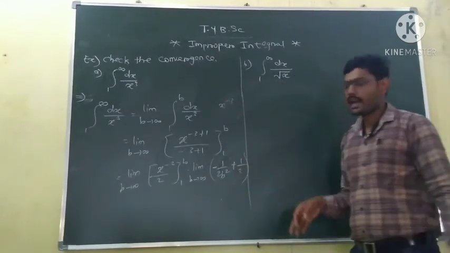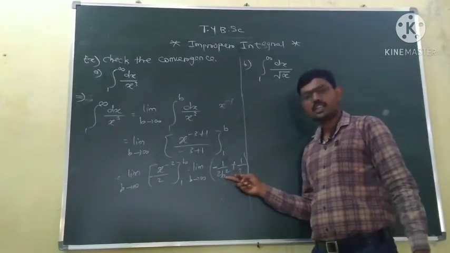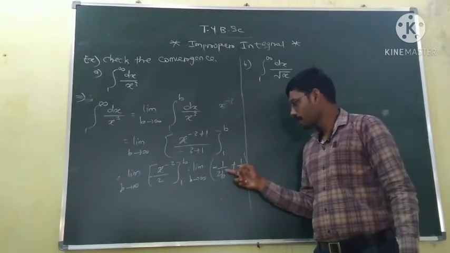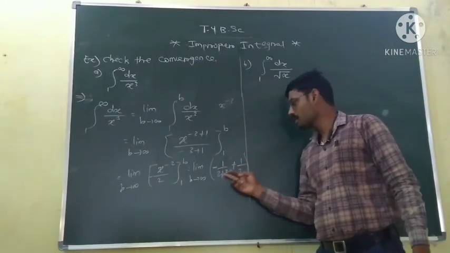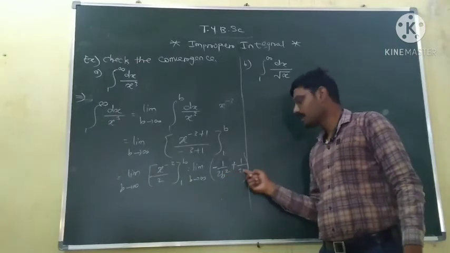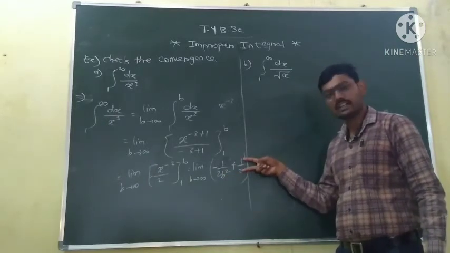Now as b tends to infinity, b square tends to infinity, so 1 upon b square tends to 0, that is, 1 upon 2b square tends to 0. And in this term there is no b, so its limit is the constant, 1 by 2.